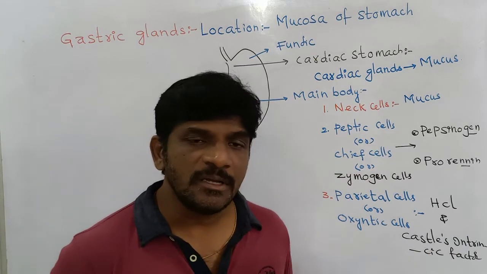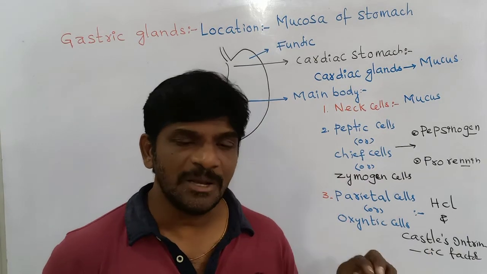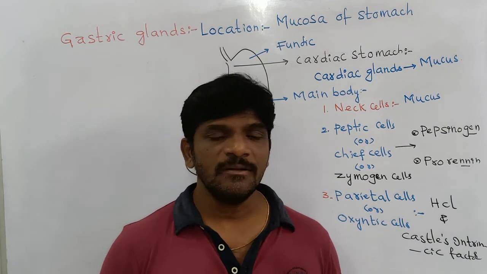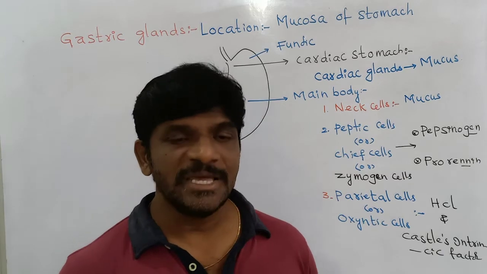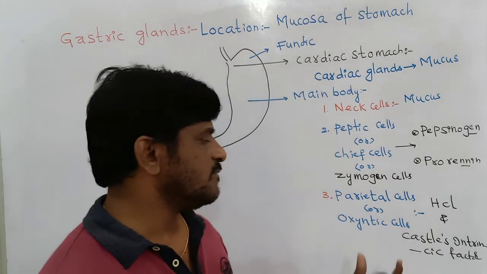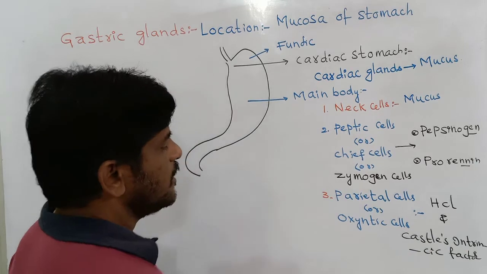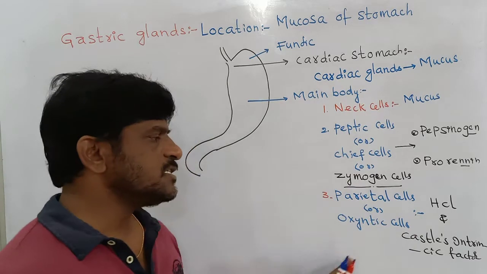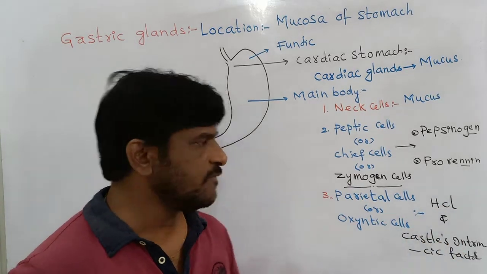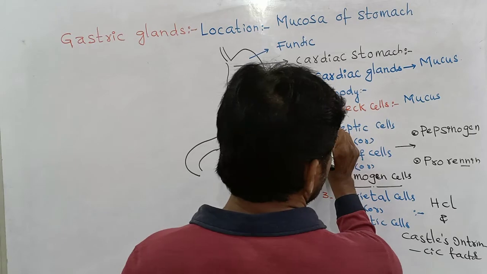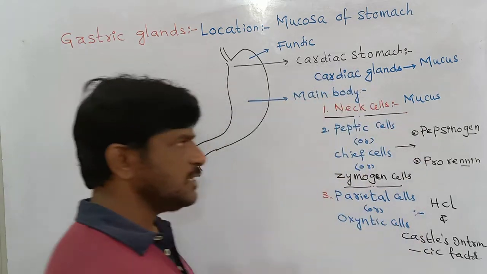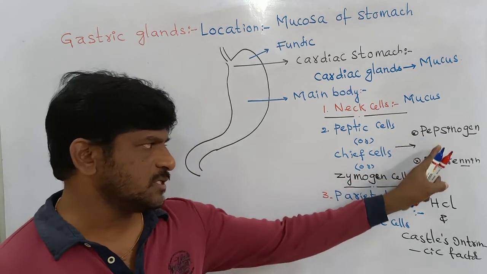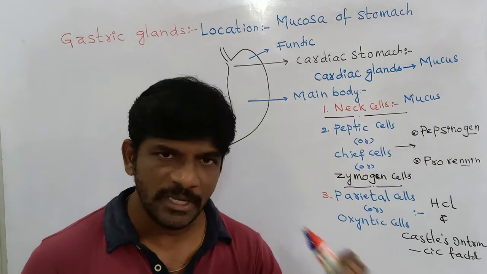Castle's intrinsic factor is the factor that helps the absorption of vitamin B12 from the diet. In the stomach, vitamin B12, cyanocobalamin, is absorbed in the presence of Castle's intrinsic factor. Therefore, parietal cells or oxyntic cells secrete hydrochloric acid and Castle's intrinsic factor. Neck cells secrete mucus or mucin. Peptic cells, chief cells or zymogen cells release pepsinogen and prorenin, which are inactive proteolytic enzymes.